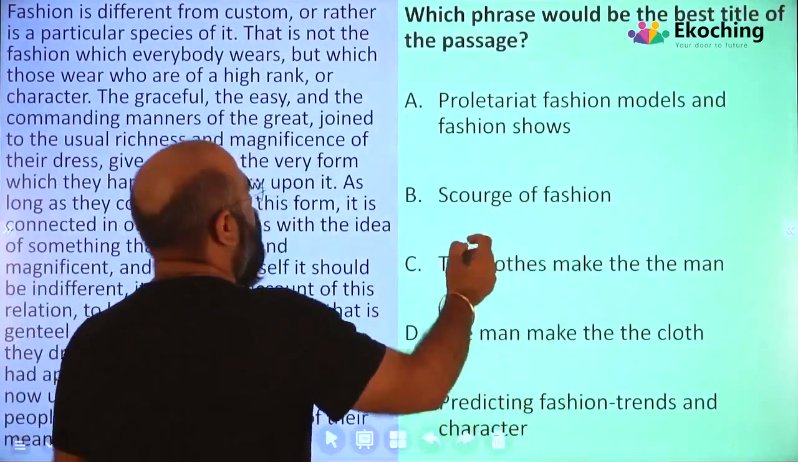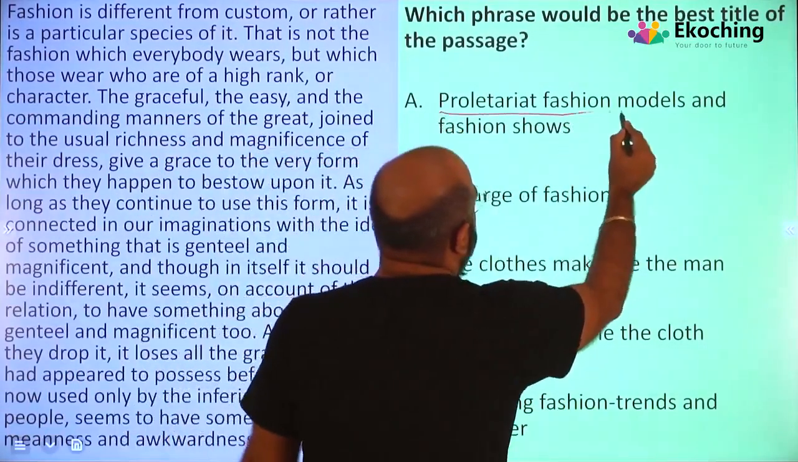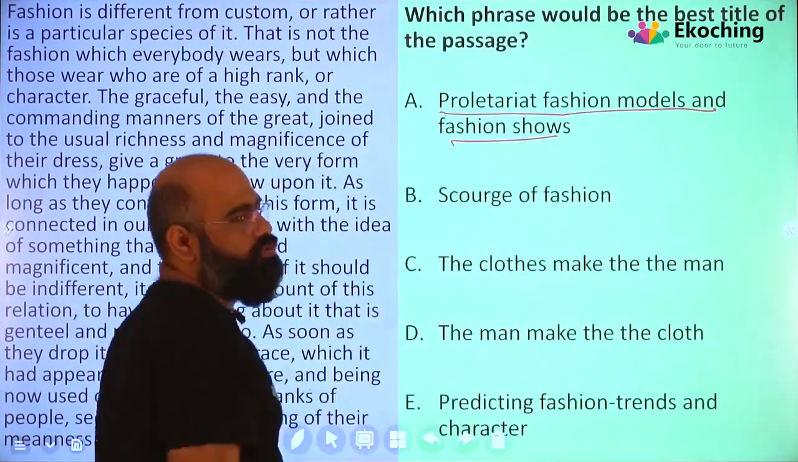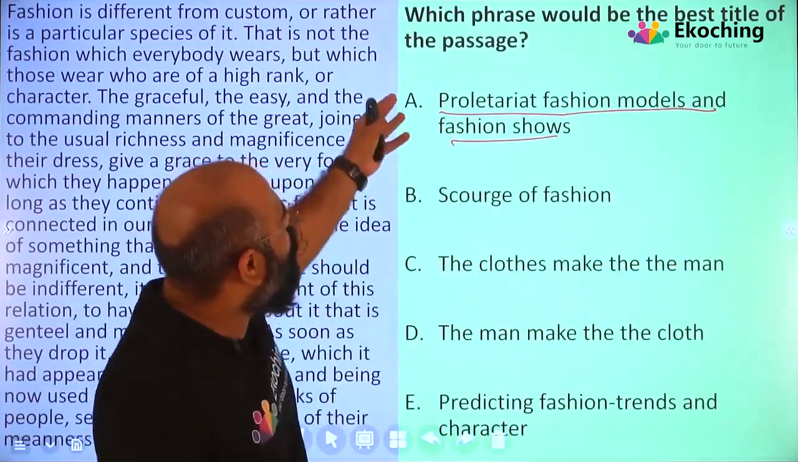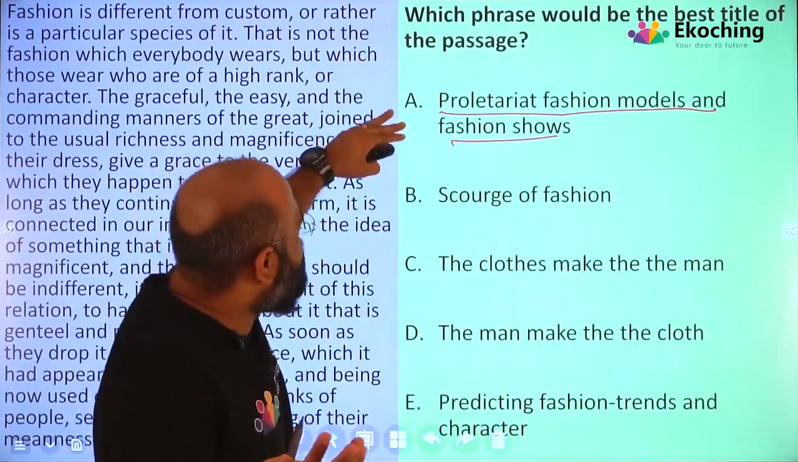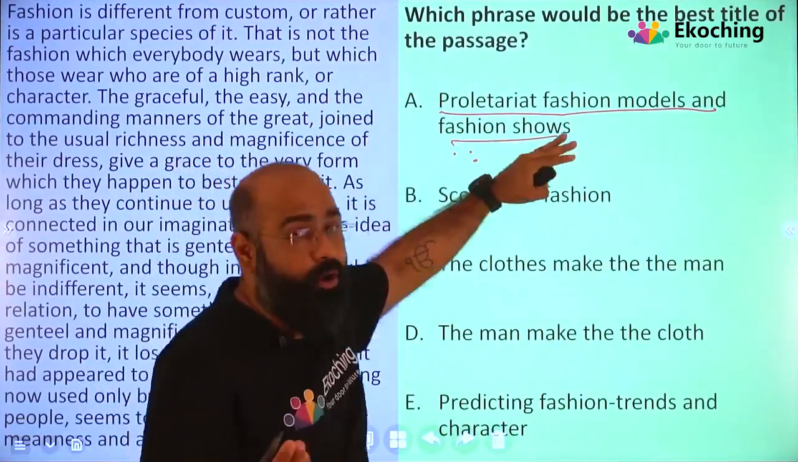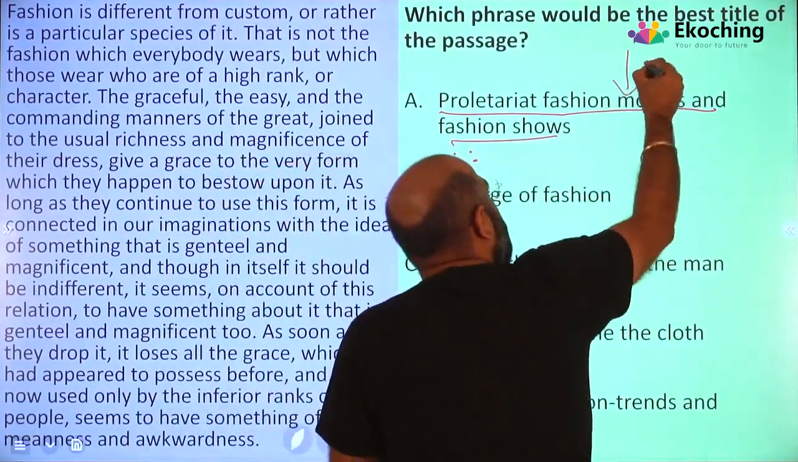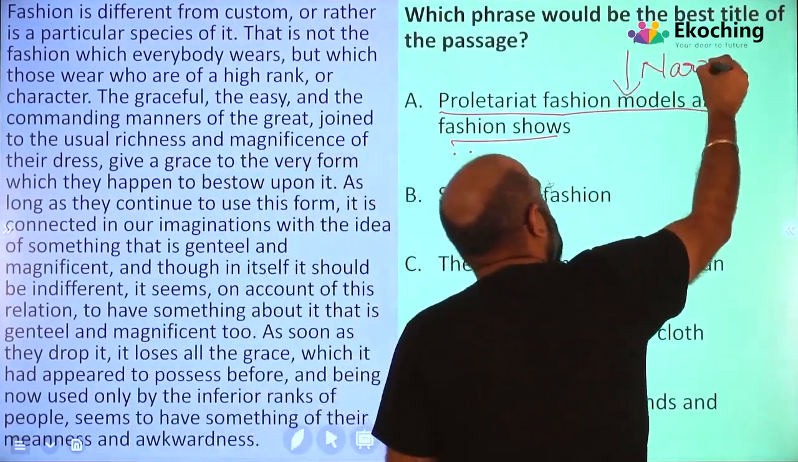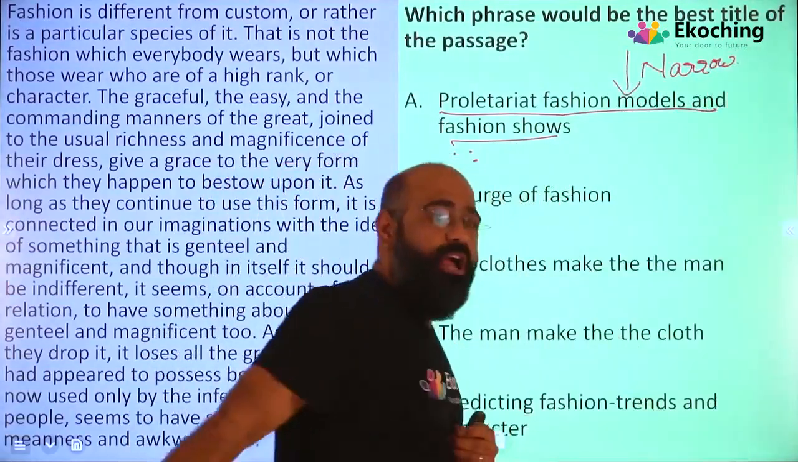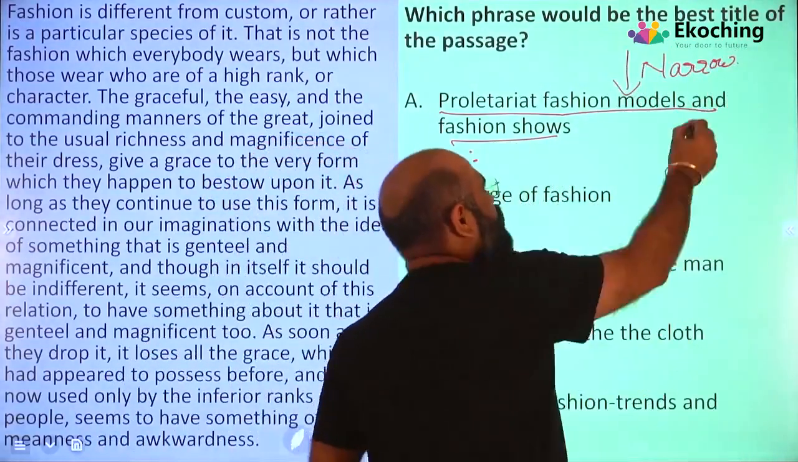Let's go to option number 1. Proletariat fashion models and fashion shows. Right? So, which phrase would be the best title of the passage? We are talking about fashion shows. We are talking specifically about models. It is making my option too narrow, because I'm sticking to fashion models.